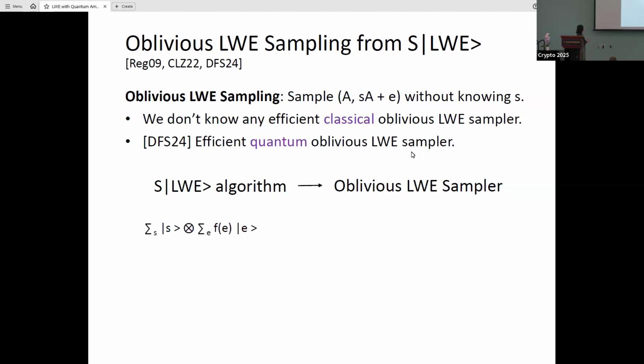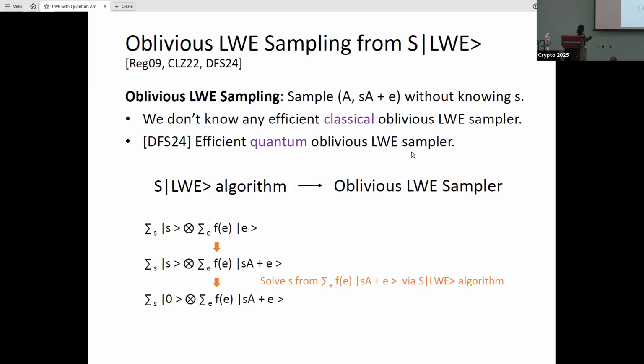To do this, one first prepares a tensor state where the first register represents the secret, and the second register represents the error with some appropriate amplitude. And then one applies this unitary and applies the SLWE algorithm on the second register to solve the secret S from the second register, and subtracts S from the first register to get the following state.